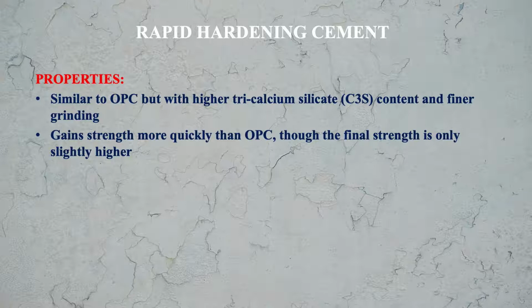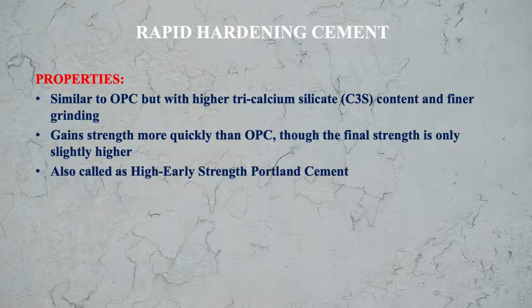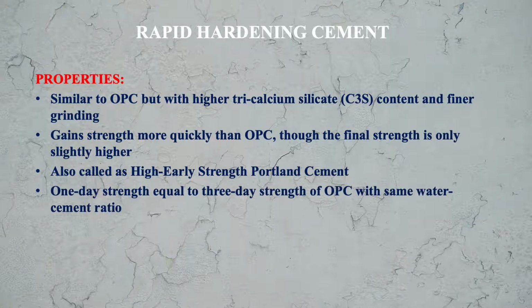Rapid hardening cement is also called high early strength Portland cement because it gains strength at an early stage. How early? You can see that the 1-day strength of this cement is equal to the 3-day strength of ordinary Portland cement with the same water cement ratio.